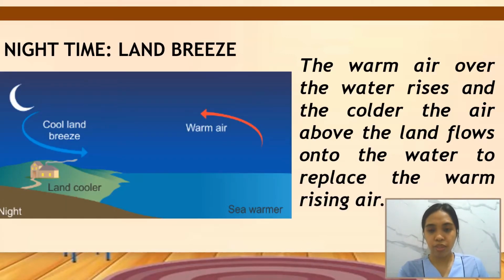The next moving air occurs during nighttime, as the warm air over the water rises and the colder air above the land flows onto the water to replace the warm rising air. This moving air that blows from land out toward the water is called land breeze or simoy ng lupa.